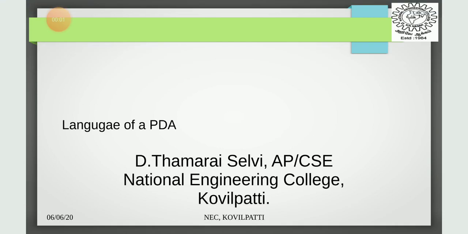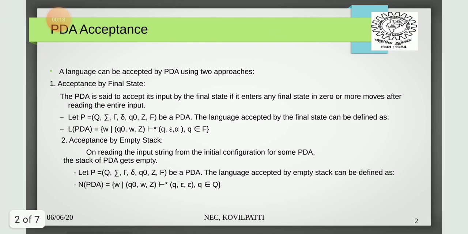Hello all. In the last video we discussed the introduction to push-down automata. A push-down automaton is an automaton that recognizes context-free languages. Now we are going to see the language of a PDA. A PDA can accept a language that is a CFL, a context-free language, and that acceptance is by two approaches.